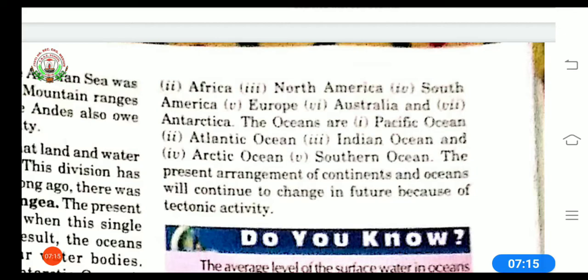And there are 5 oceans: Pacific Ocean, Atlantic Ocean, Indian Ocean, Arctic Ocean and Southern Ocean, which is also known as the Antarctic Ocean. The present arrangement of these continents and oceans will continue to change in future because of tectonic activity.